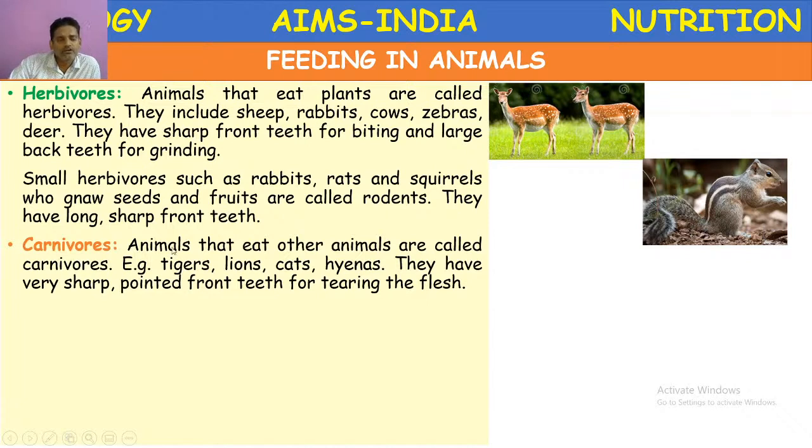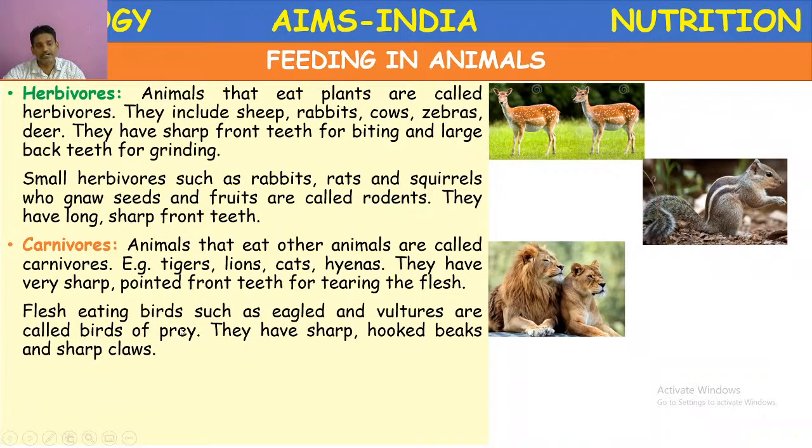Next, carnivores. Carnivores are the animals that eat other animals. Example, tiger, lions, cats, hyenas. They have very sharp pointed front teeth. These are canines especially. They are well developed for tearing the flesh.